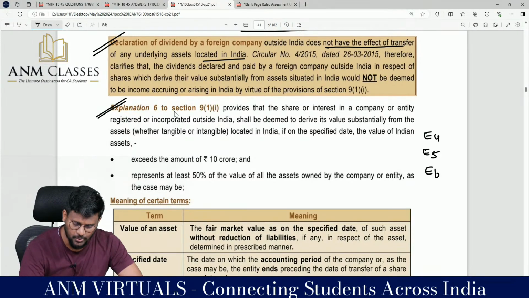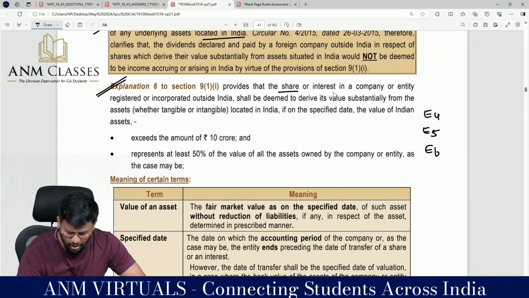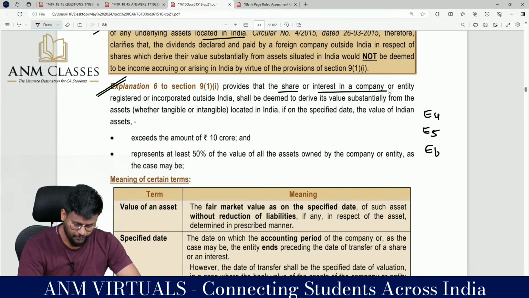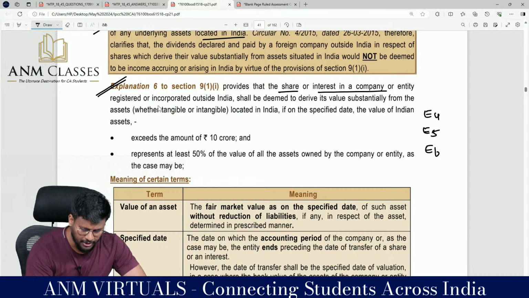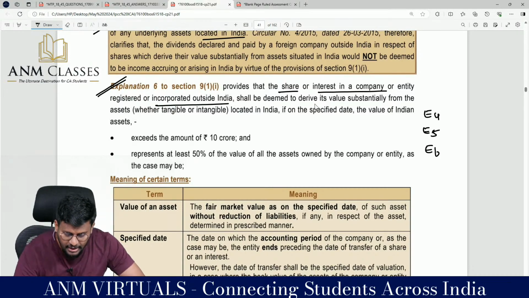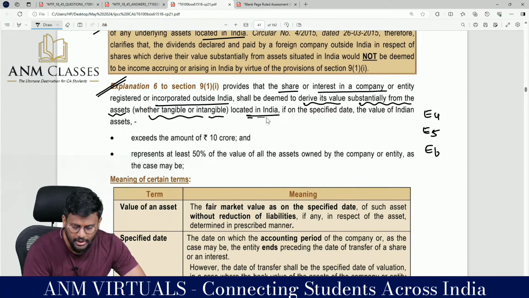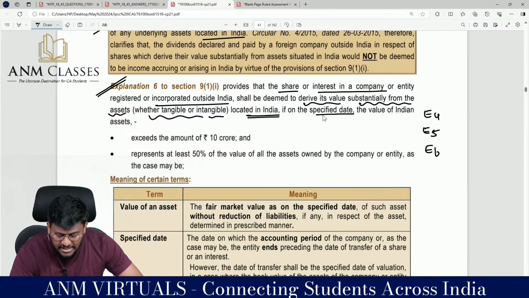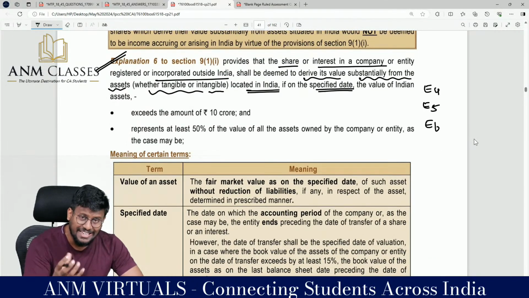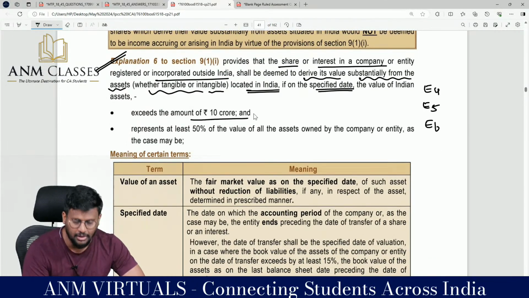subsection 1 clause 1 provides that a share or interest in a company or entity registered or incorporated outside India shall be deemed to derive its value substantially from assets, whether tangible or intangible, located in India, if on the specified date the value of the Indian assets exceeds the amount of 10 crore.